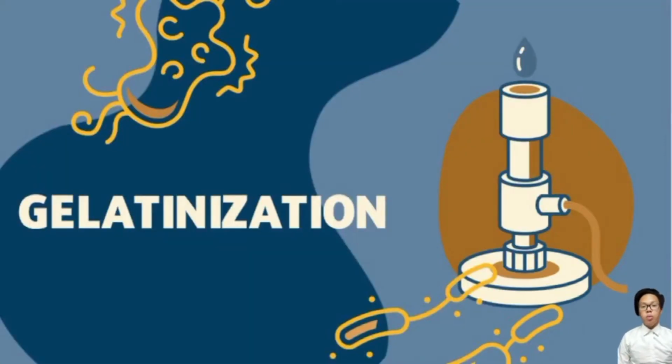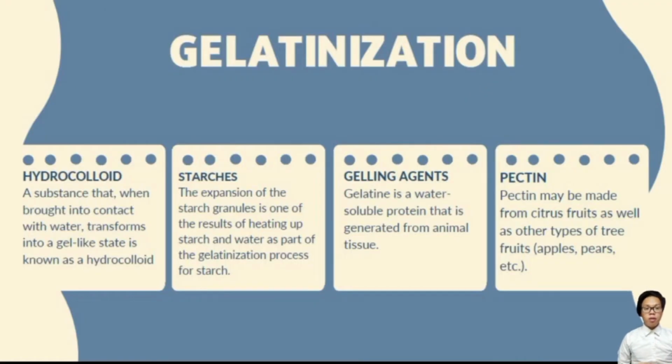Assalamualaikum warahmatullahi wabarakatuh. My name is Shafiq Izzuddin bin Mauran, and today I would like to present about gelatinization. There are four types of gelatinization process. First is the hydrocolloid, starches, gelling agents, and pectin.